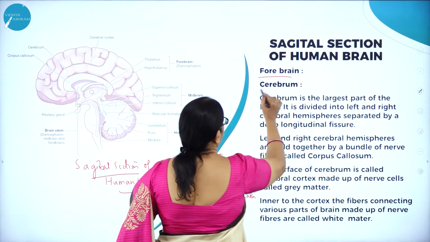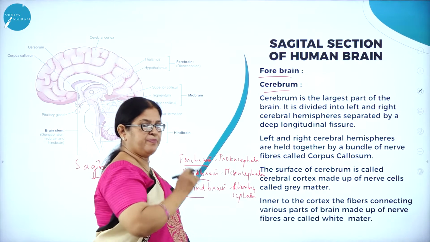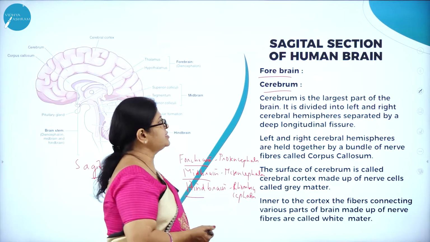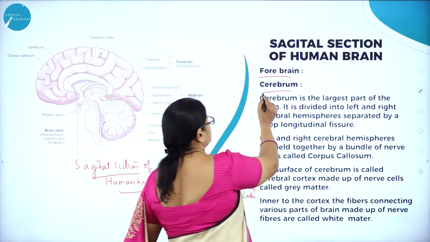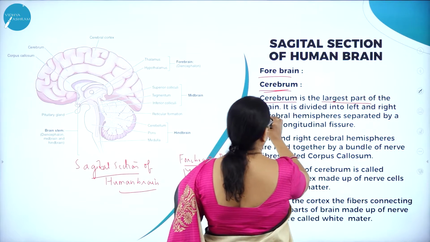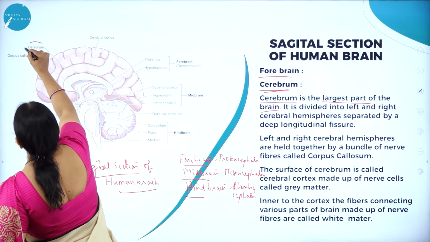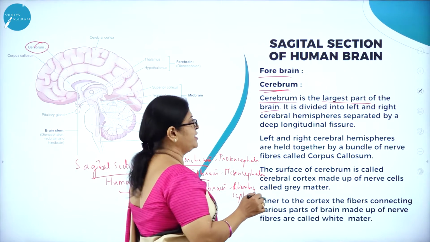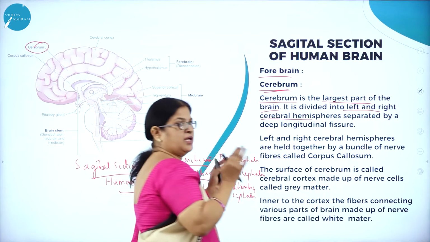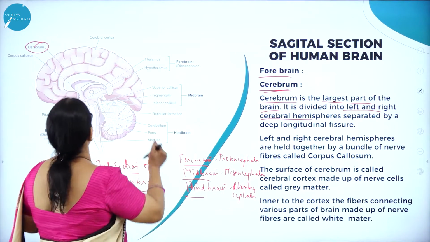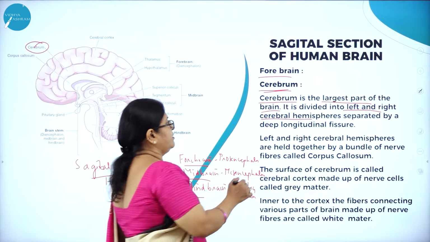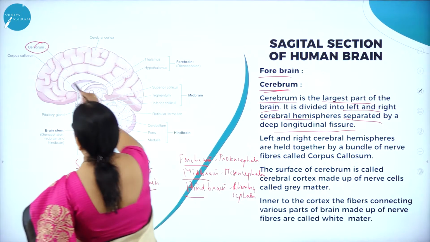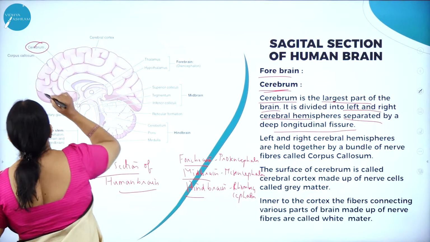So the forebrain consists of what? Cerebrum, then the diencephalon with hypothalamus and thalamus, right? The cerebrum is the largest part of the brain. Here you can see the cerebrum. It is divided into left and right cerebral hemispheres. All of us know that the brain is divided into right and left cerebral hemispheres, separated by a deep longitudinal fissure. They are connected by the corpus callosum. So here you can see the corpus callosum.